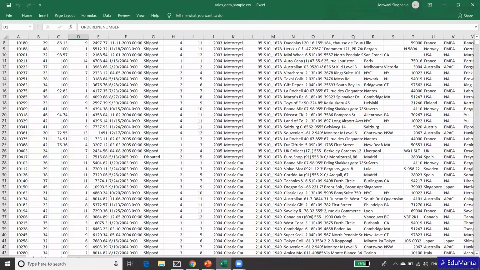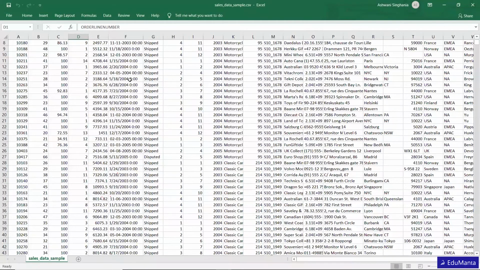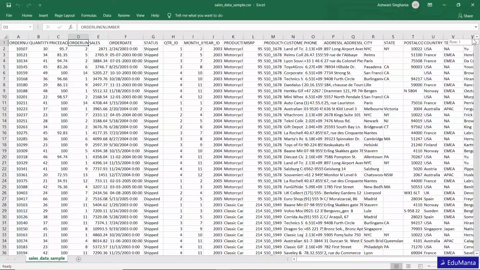Okay, so now let's work on this data before moving to measures of dispersion. So let's see mean, median and mode first. This is the data. Let me tell you something about it. The first column is the number, the second is the quantity ordered, the third is the price of each unit of the product.